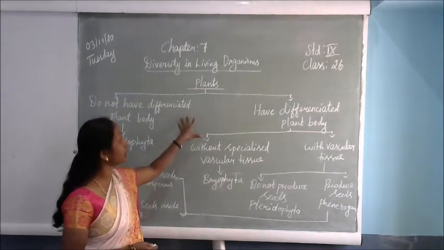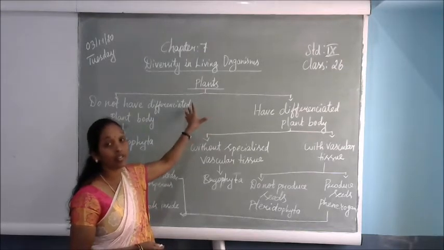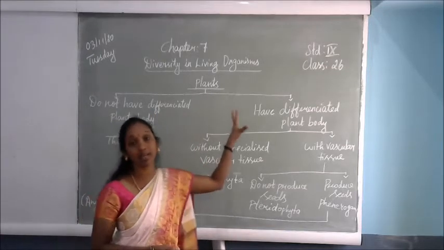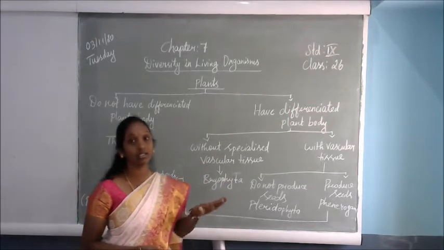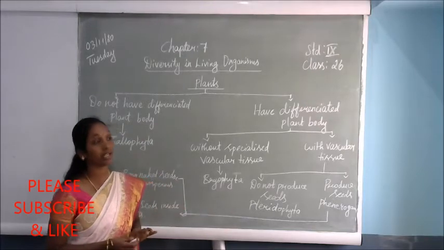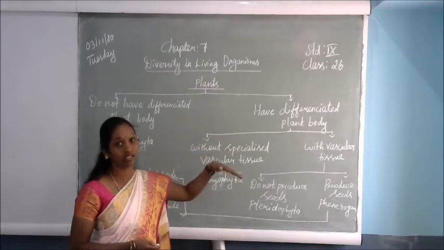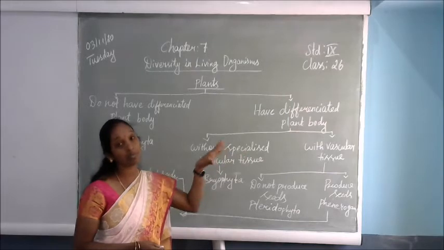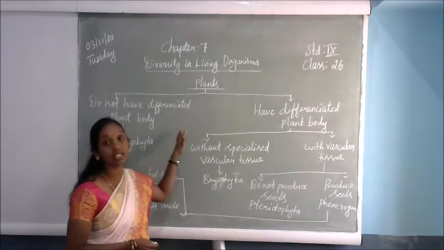In this class we are going to discuss only the plants, how the plants are classified. Some of the plants you can see in our surroundings are small plants, which grow and die at a certain age, at a certain height only. Some plants you can see grow very high, become a tree, and then die. So how will they be classified? What are the characteristics? What is the special differentiation between the two plants? That we are going to discuss in this class.